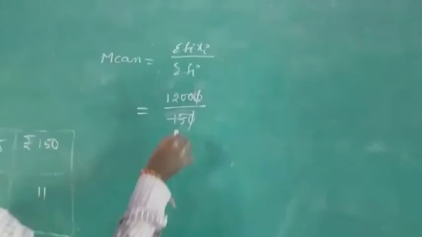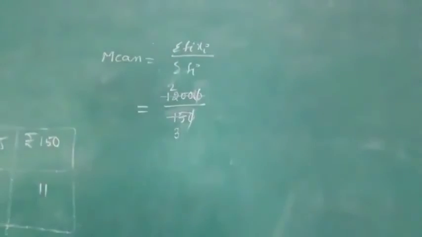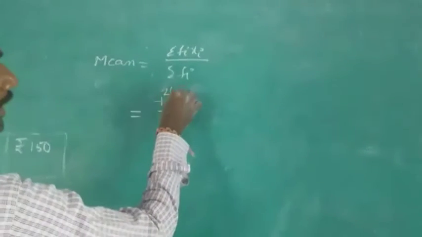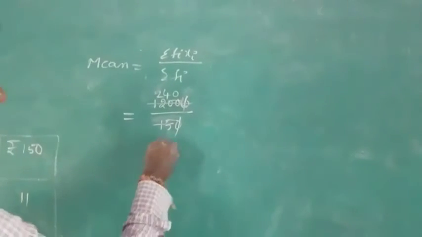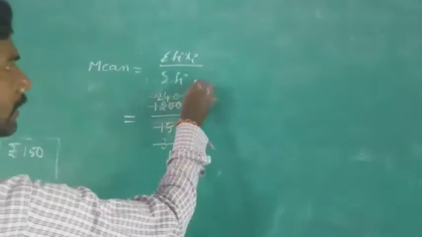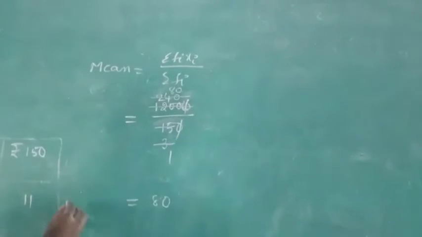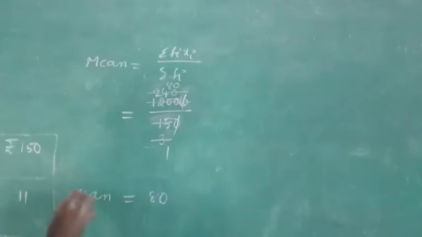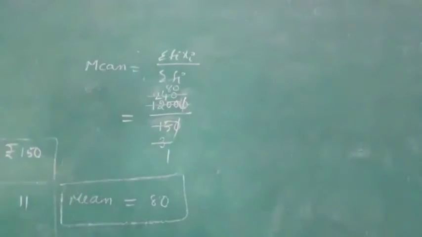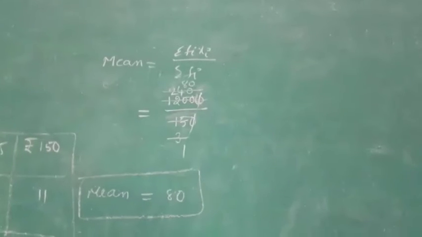Let's take the 5 table. 5 3s are 15. 5 2s are 10. 5 4s are 20. Right? Next, 3 1s are 3, 3 8s are 24. So the answer is 80. The mean of the given data is 8.